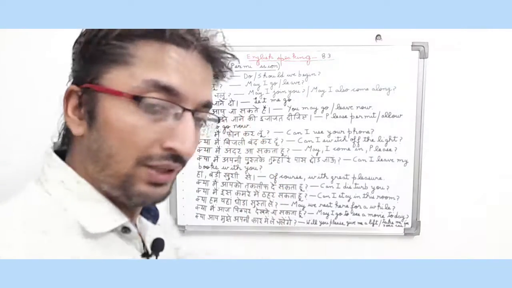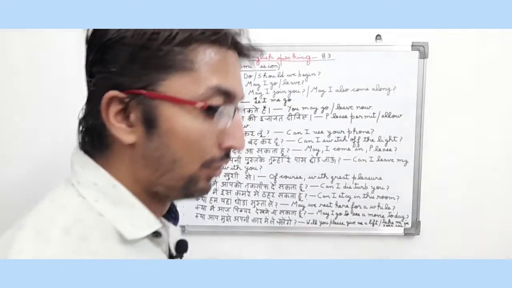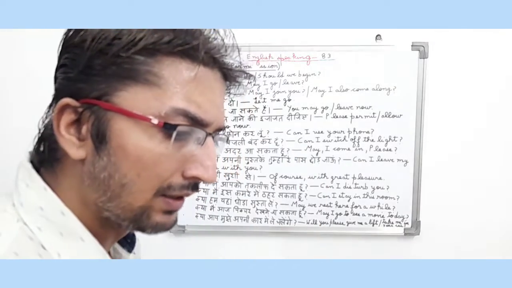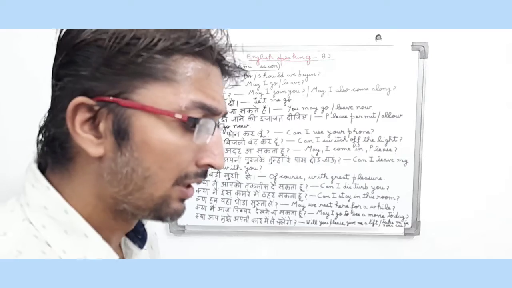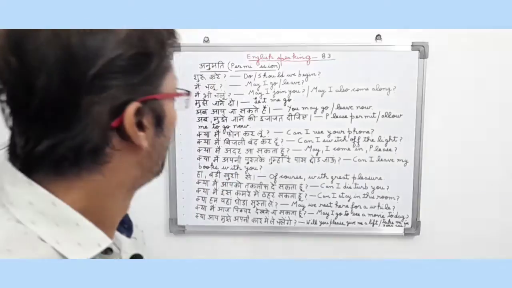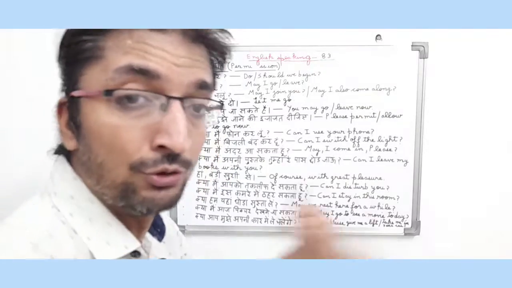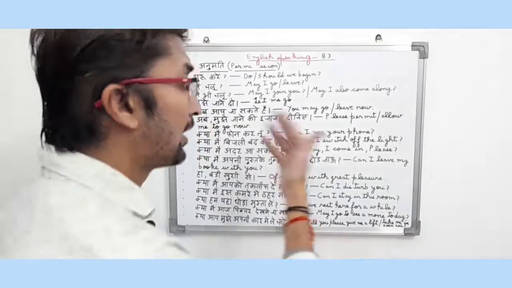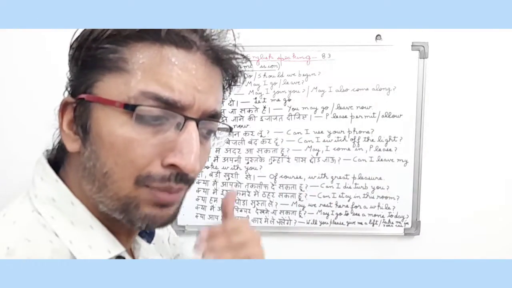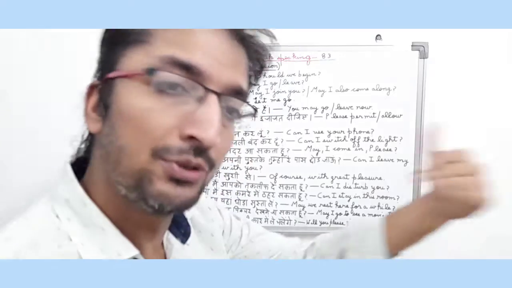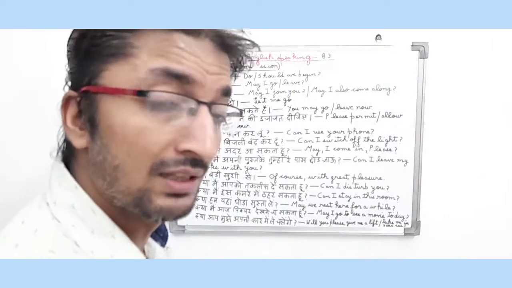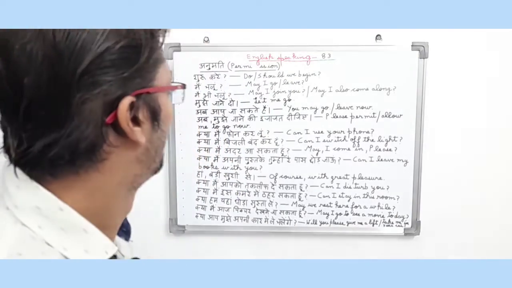मुझे जाने दो. So in English it means let me go. The sentence basically, friends, is a permission type sentence because the person is asking another person कि मुझे जाने दो. So in English it means let me go. So he is trying to take permission from another person to go. So it is a permission type sentence.